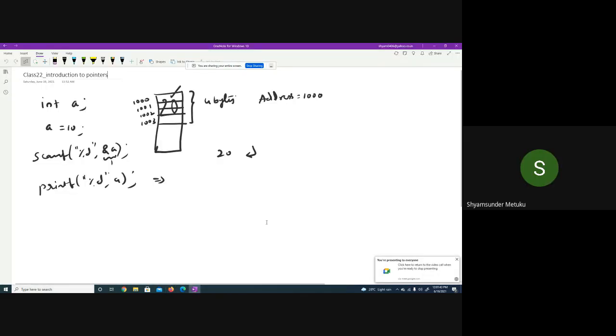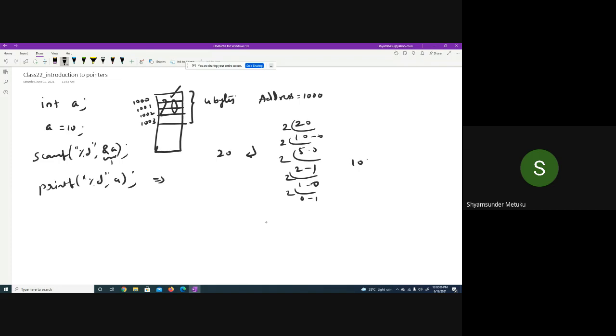Whenever scanf with percent d and ampersand is done, when the user types 20, all the 4 locations will be filled with the value 20. Strictly speaking, 20 is stored in binary format. You can write something like this. So can I write 10100? Is it not 20?